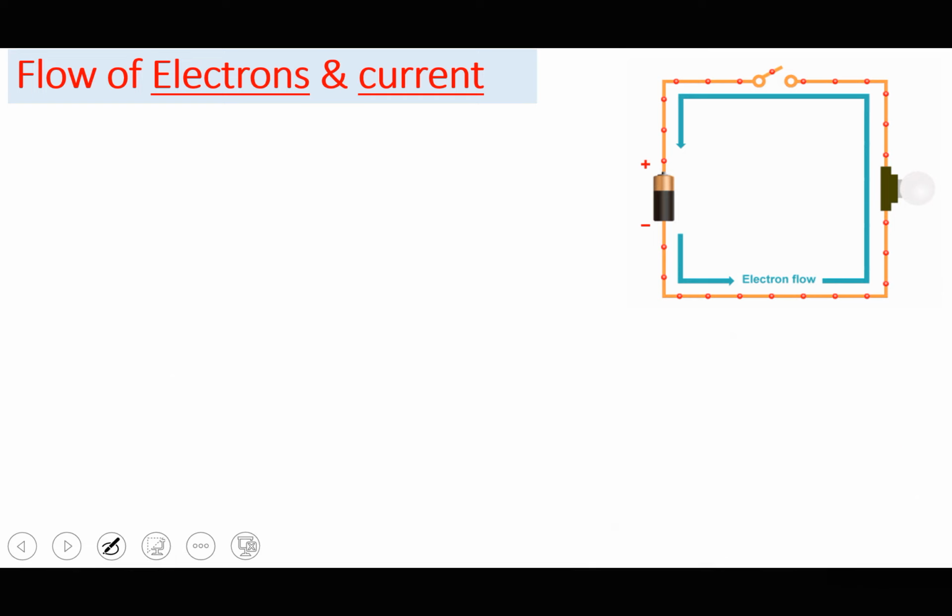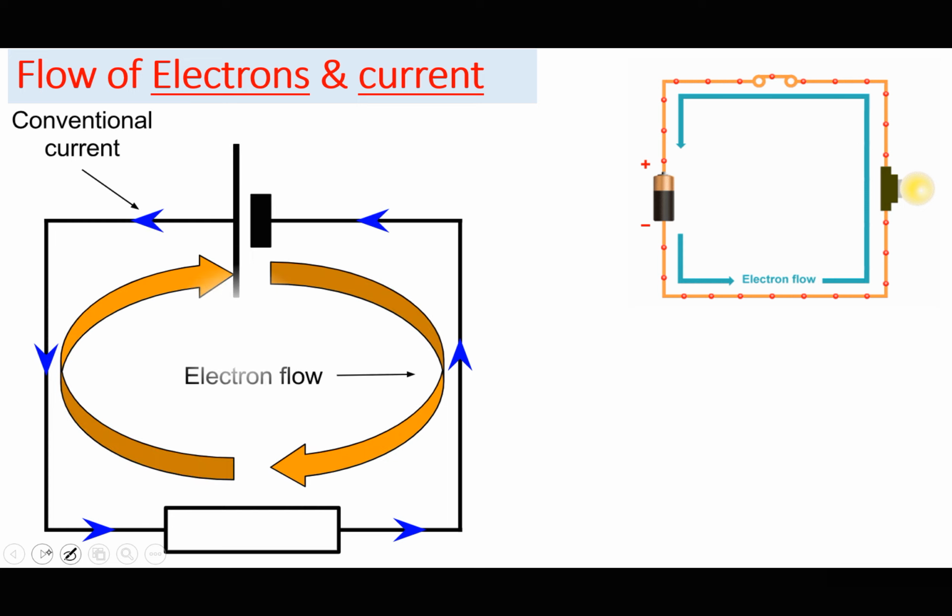According to Benjamin Franklin, conventional current flows from positive to negative. You mentioned that in GCSE. A convention is like a rule, a decree, an agreement. So conventional current flows from positive to negative. The longer bar is positive, the short bar is negative. So according to Benjamin Franklin, conventional current flows from positive to negative.